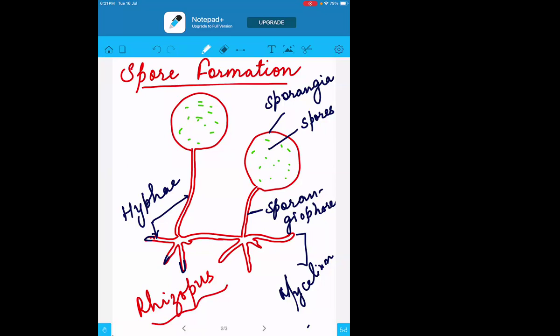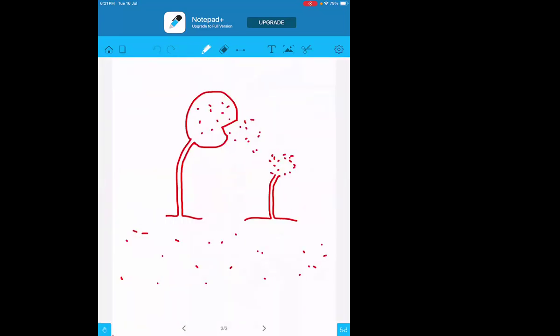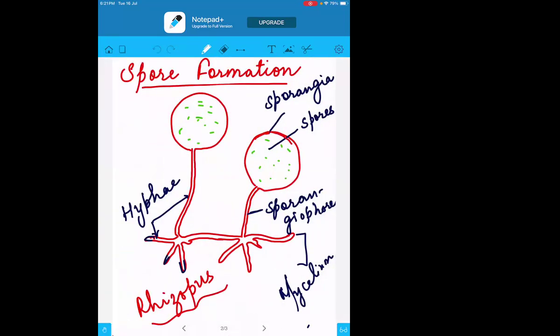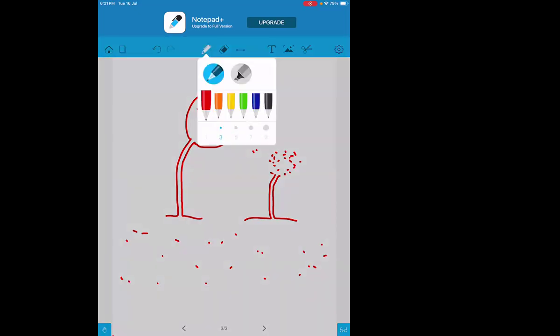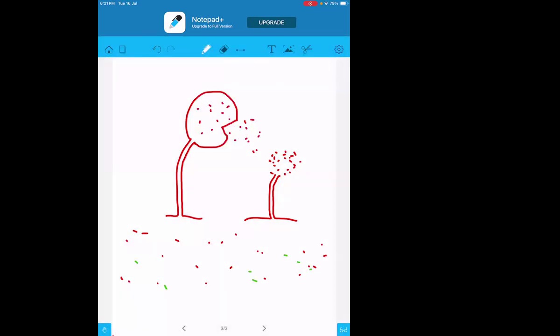As soon as they get the humidity, the water, what do they do? This is the head. On the top of this, they will burst their head immediately. So when the condition becomes favorable, the head, which is the sporangia here, will burst. And when they burst this head part, all the spores which are present inside will come outside. When these spores are scattered here and there, they start growing individually like this.